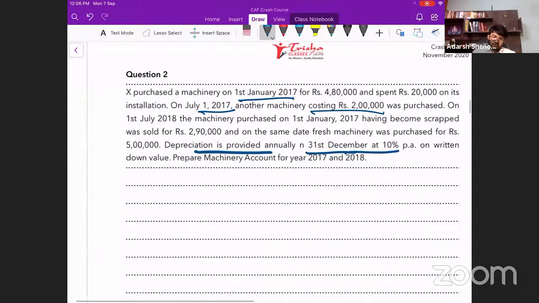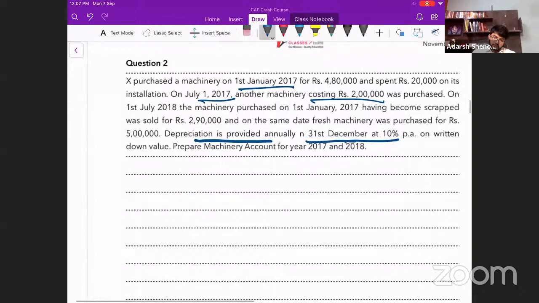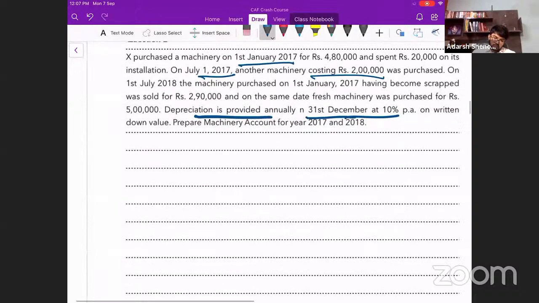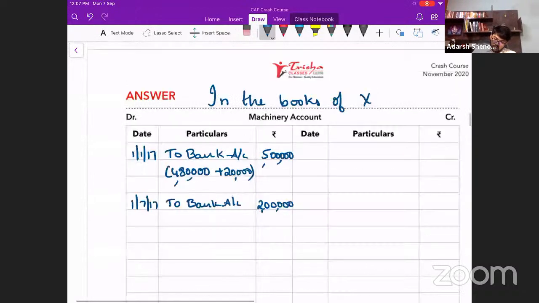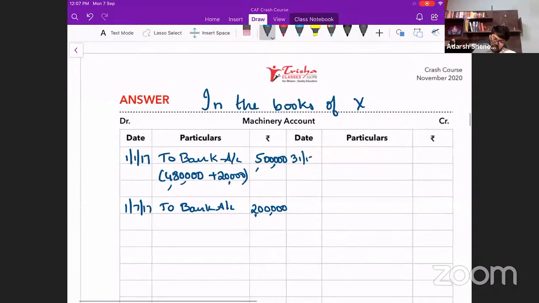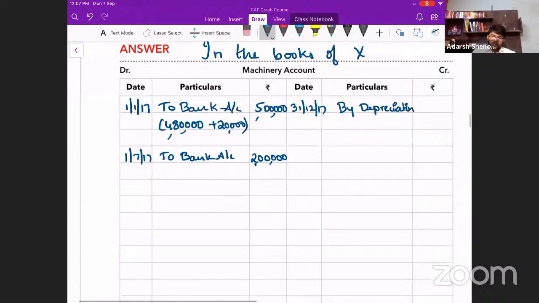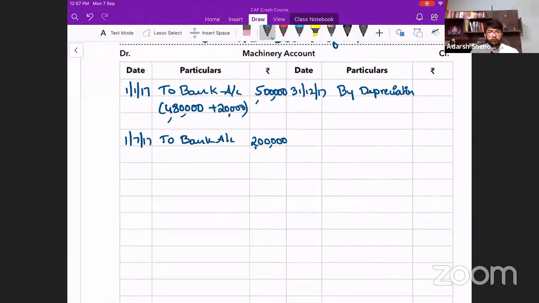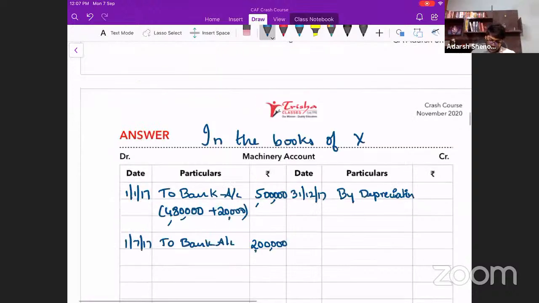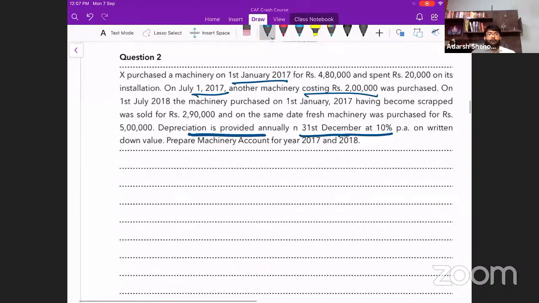Now charge depreciation on 31/12, by depreciation account. Now, what is the depreciation rate given? Have they given the rate of depreciation in the question? 10% is the rate of depreciation given.